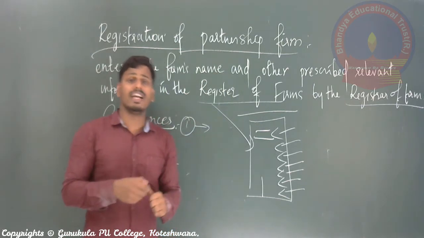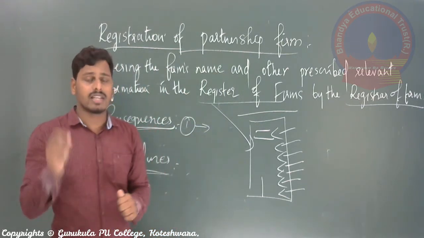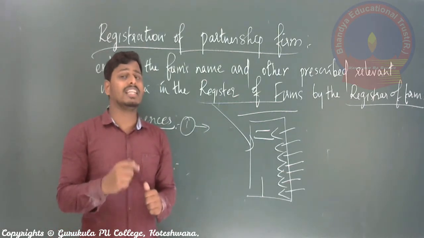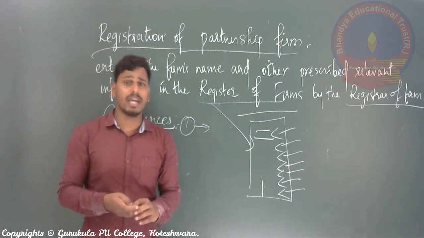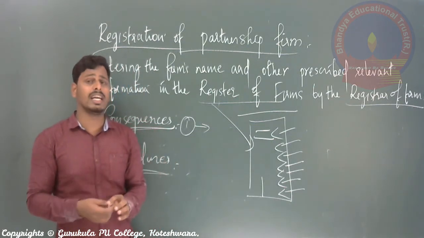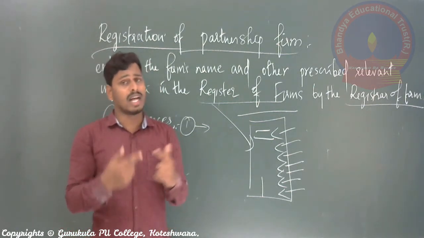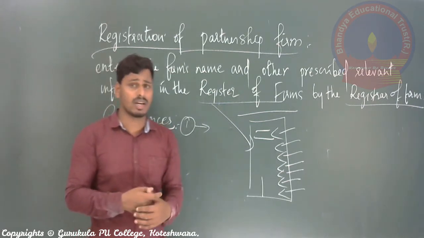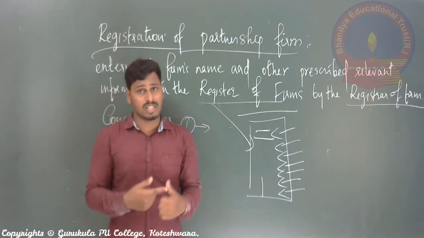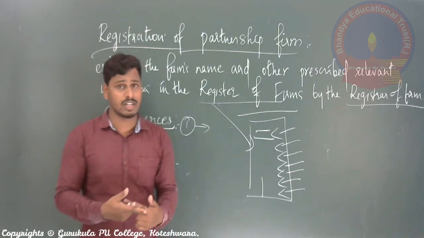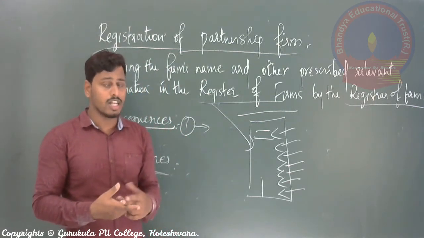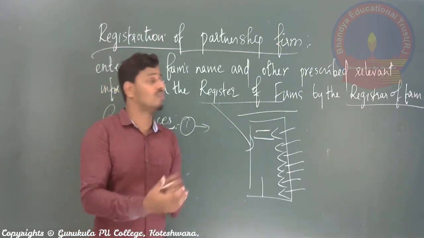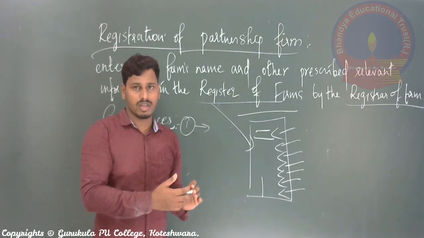What is that? First one is filling of an application and submitting same to the registrar of firms. So while filling the application, it's supported by various documents also, normally name of the business with address and various things about the information of the partners, location of the business, registered place of the business, duration of the business, capital contribution, right? So all these things should be attached with the application form of the registration, right?